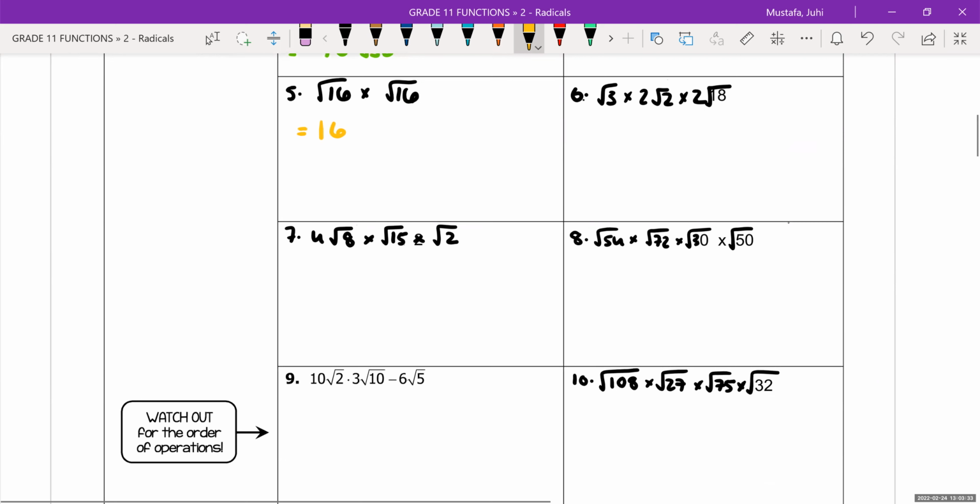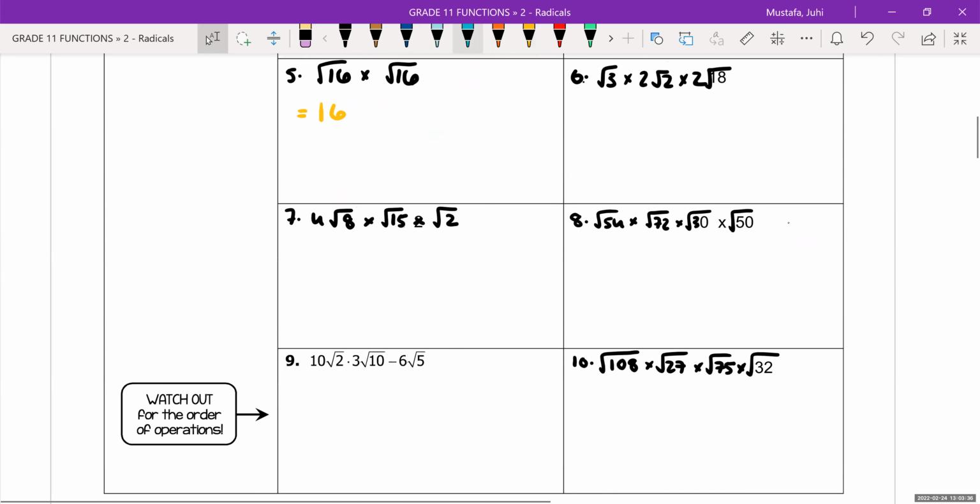All right, question number 7. This time we have 4 root 8 times root 15 times root 2. The only coefficient is a 4 because everything else is 1s. We can simplify root 8 to give us root 4 times root 2. We can simplify root 15 to give us root 5 times root 3. And we cannot simplify root 2 either, so that is as far as we can go.